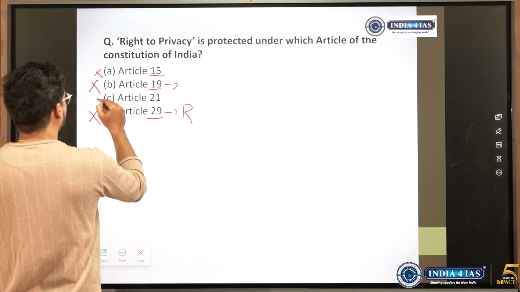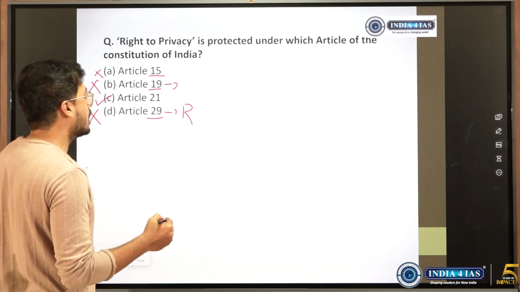Right to protect against discrimination, 15. This is a very simple question. Article 21. Article 21, right to privacy.